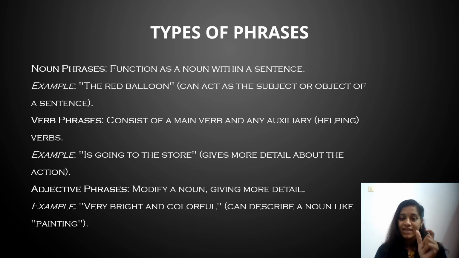And then the adjectival phrase modifies a noun. It gives more detail about the noun. For example, very bright and colorful. So when there is a noun, if you want to describe it more, then we use an adjective. So there might be a phrase of adjectives to intensify the meaning of the noun.